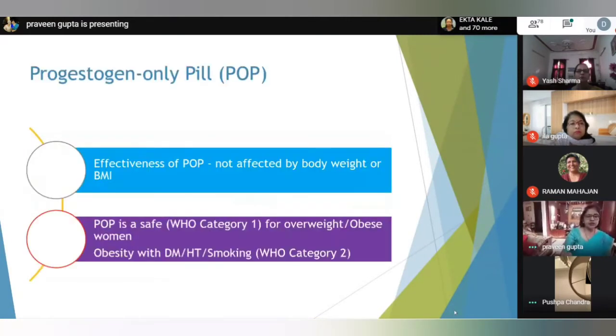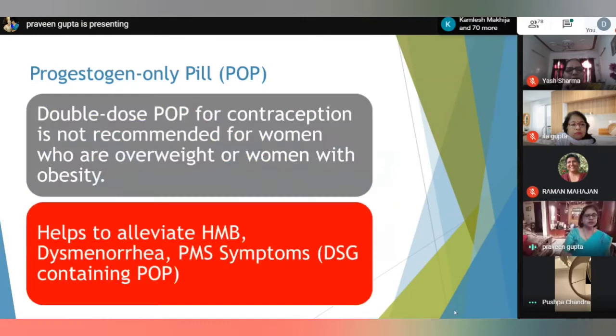Progesterone-only pill. The effectiveness of the progesterone-only pill is not affected by body weight or BMI. POP is safe, WHO category 1, in overweight or obese women, and it is WHO category 2 where obesity coexists with other risk factors like diabetes, hypertension, and smoking. Double dose of POP for contraception is not recommended for women who are overweight or women with obesity. The non-contraceptive benefit of POP is that it helps in alleviation of heavy menstrual bleeding, dysmenorrhea, and premenstrual syndrome symptoms, especially the desogestrel-containing POP.